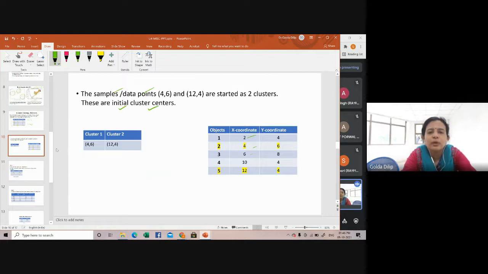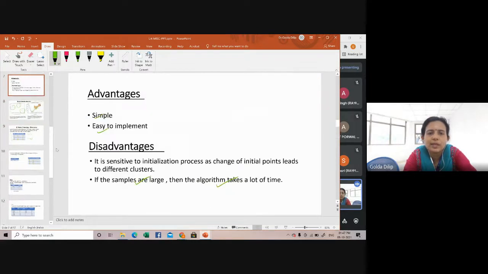So what is the next step? What is the next step it mentions in the algorithm? What is the next step?